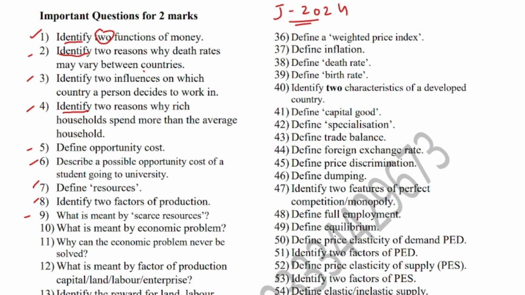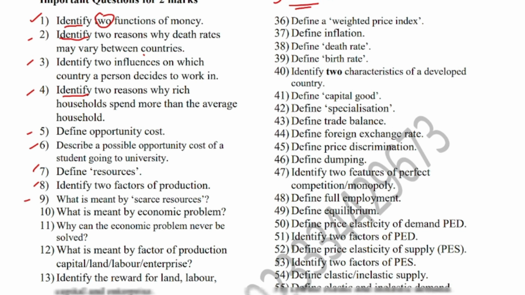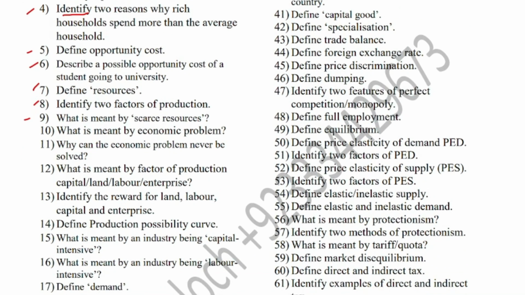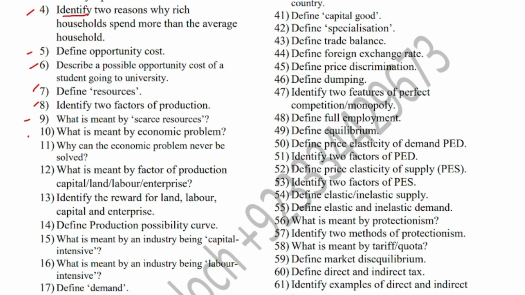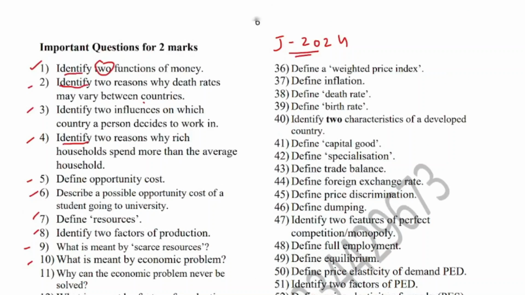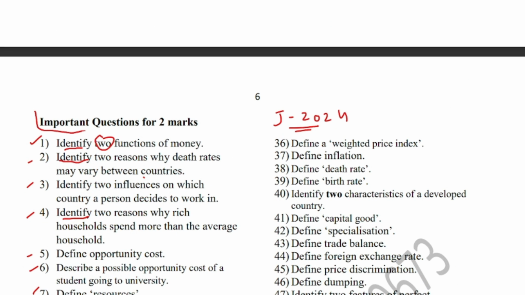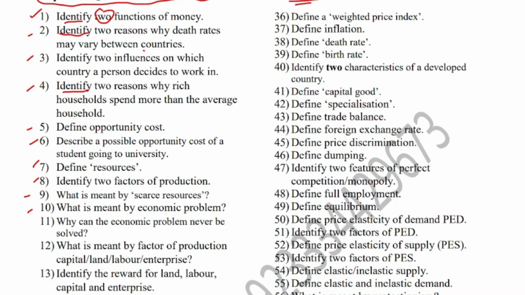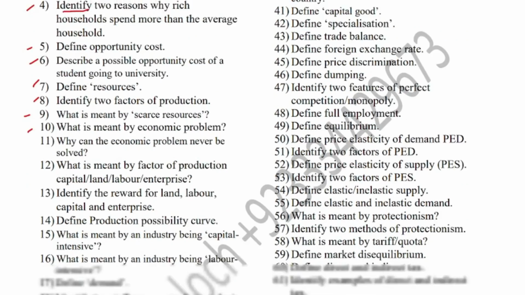Question number 9 is what is meant by scarce resources. These are the limited resources which are needed to satisfy unlimited human wants. The next question is what is meant by the economic problem. The economic problem refers to the scarcity of resources, which means resources are limited and wants are unlimited. Keep in mind all of these questions are for 2 marks, and for 2 marks you have to identify 2 things, or you have to define something.